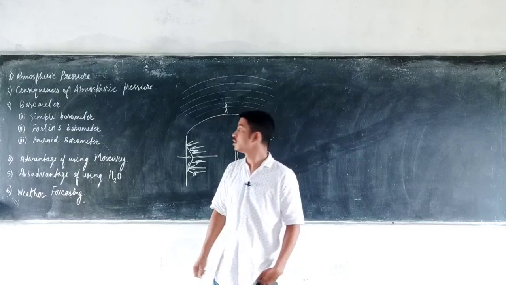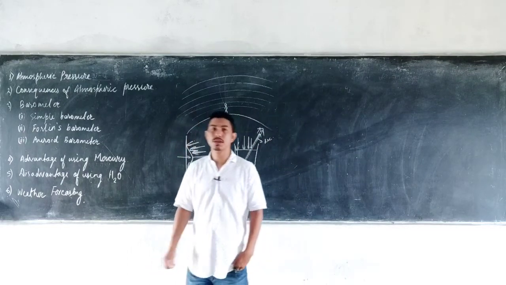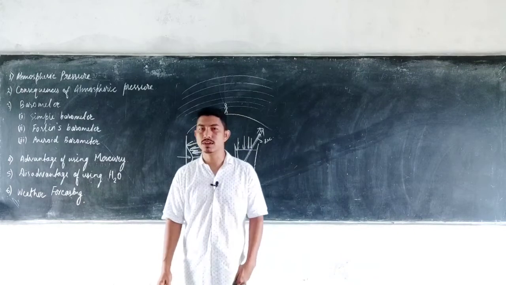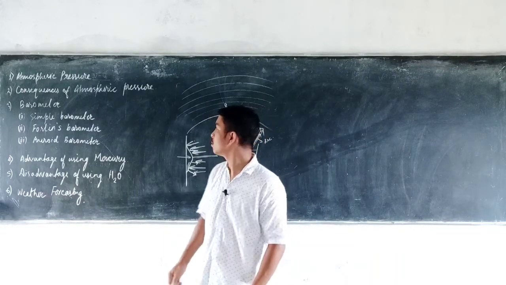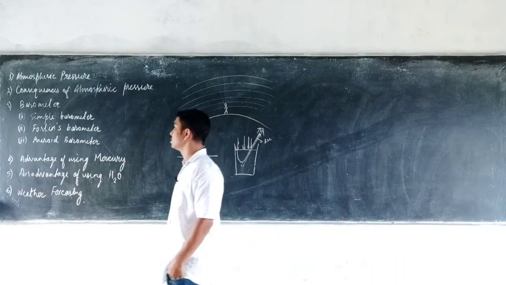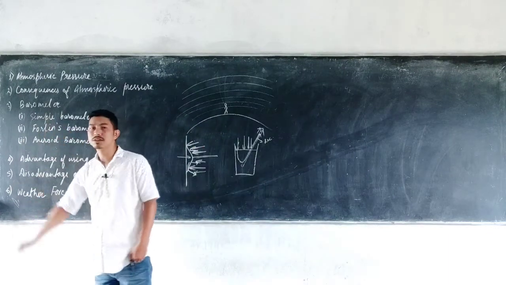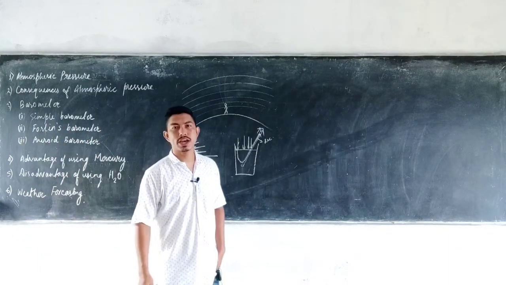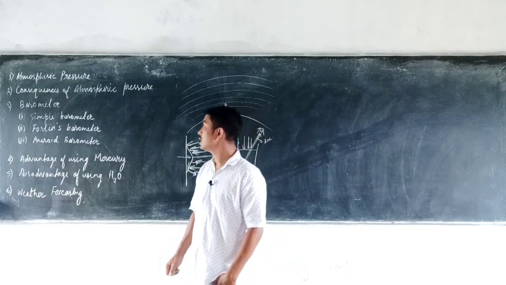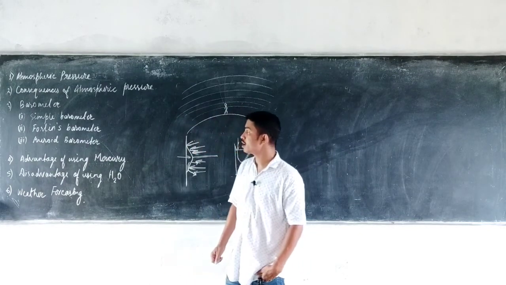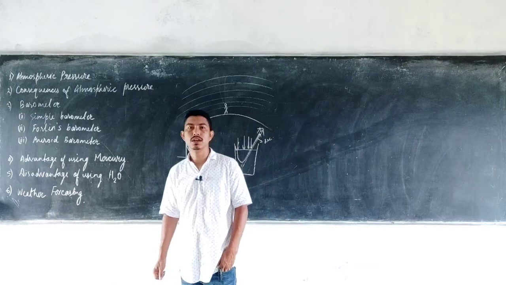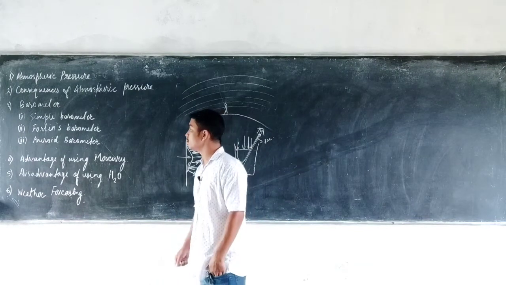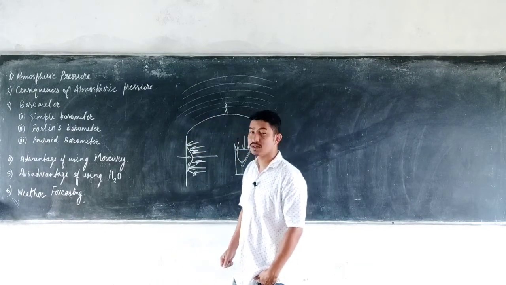Now, atmospheric pressure being a physical quantity, it can be measured. It can be measured with the help of a device known as a barometer. So what is a barometer? A barometer is a simple device used to measure the atmospheric pressure. Usually there are three kinds of barometer: the simple barometer, Fortin barometer and the aneroid barometer. The simple barometer, just as the name itself suggests, is very simple.